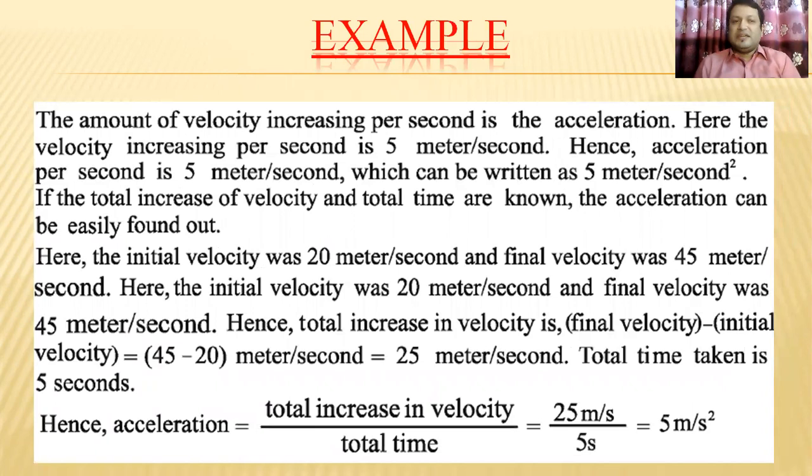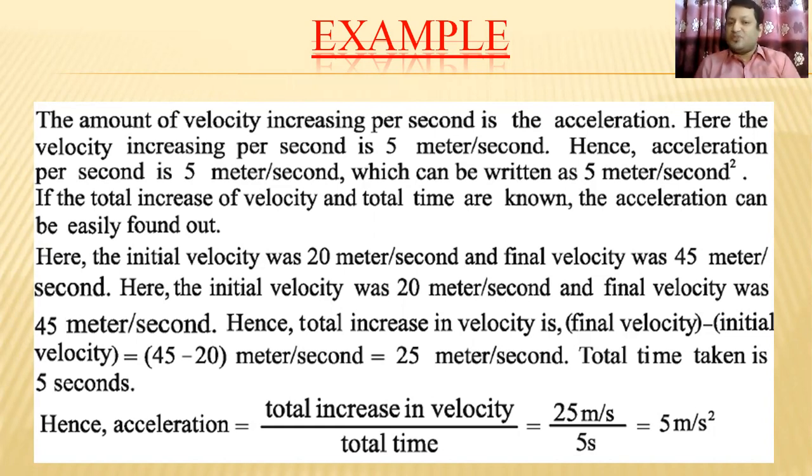So the amount of velocity increasing per second is the acceleration. Here the velocity increases per second by 5 meter per second. Hence acceleration per second is 5 meter per second, which can be written as 5 meter per second square. If the total increase of velocity and total time are known, the acceleration can be easily found out. So students, listen very carefully.